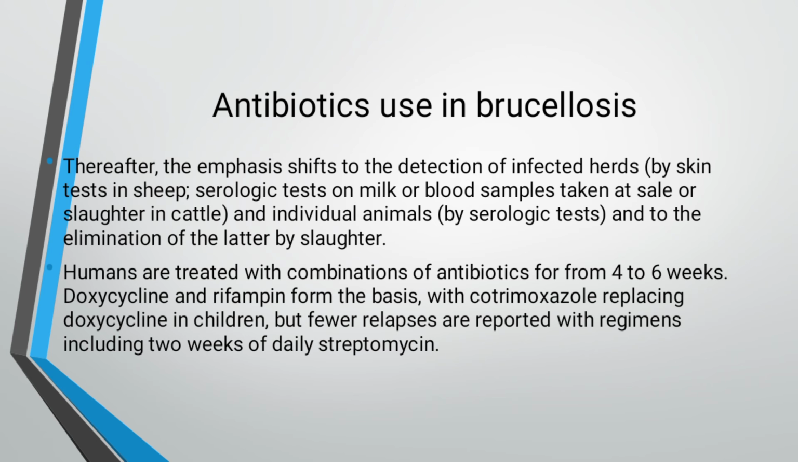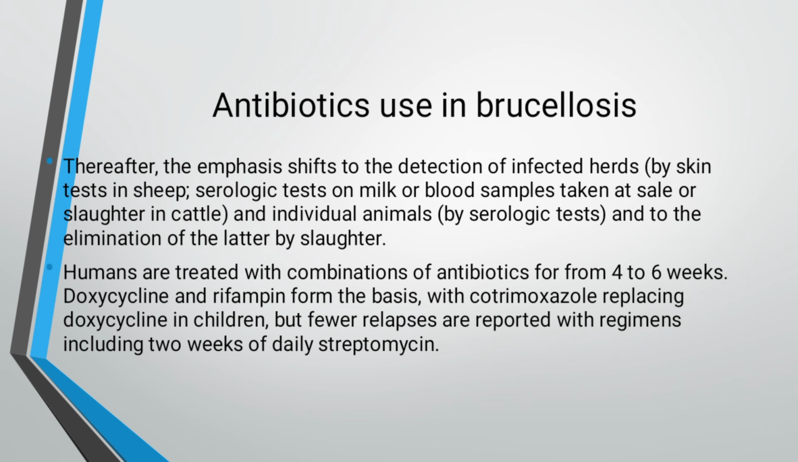It means that there are certain types of tests available for testing brucellosis in animals as well as in humans, like the skin test in sheep, and serological tests where blood will be taken and the test performed on the serum. Another test is the milk test, also called the ring test, which is performed directly on milk, and individual animals by serological test, leading to the elimination of reactors by slaughter.